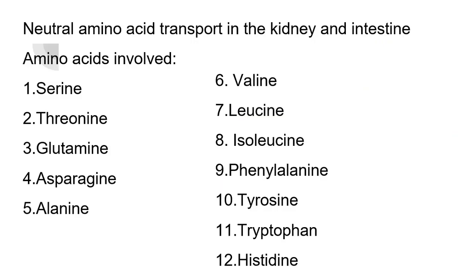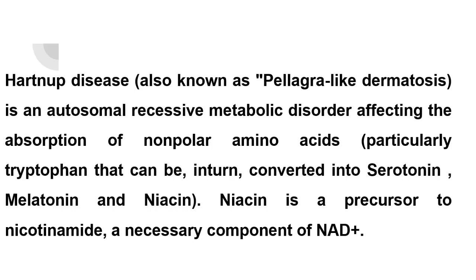The neutral amino acids which are transported by these transporters are serine, threonine, glutamine, asparagine, alanine, valine, leucine, isoleucine, phenylalanine, tyrosine, tryptophan and histidine. Hartnup disease is also known as pellagra-like dermatosis because the symptoms are due to the defect which also leads to defect in the vitamin B synthesis.